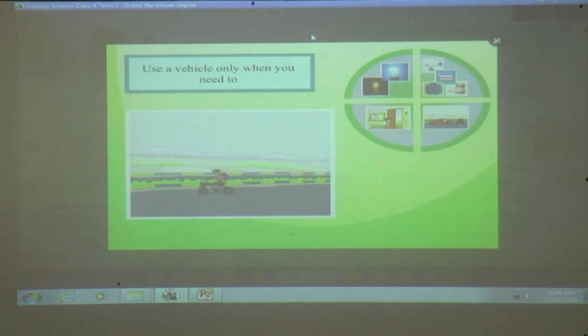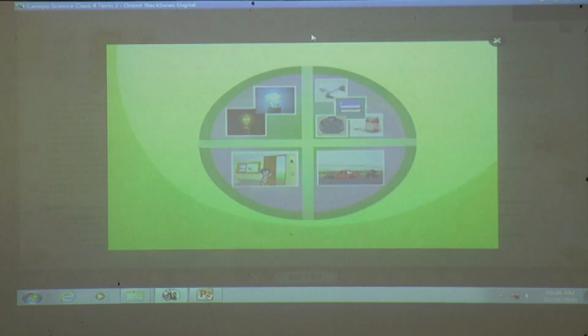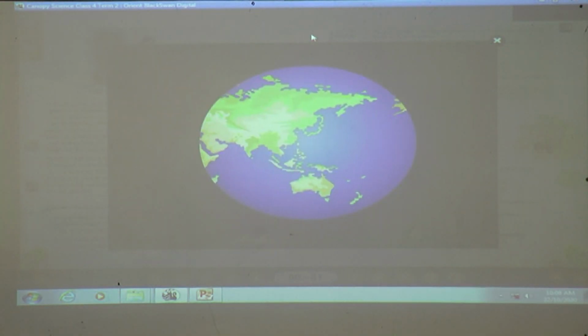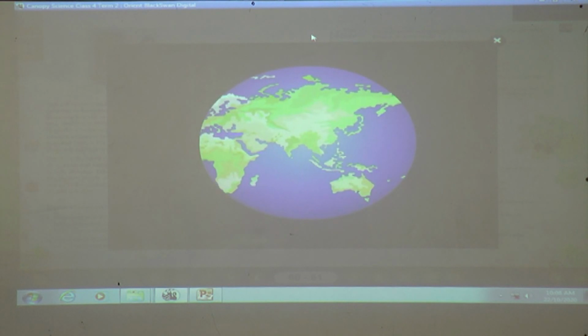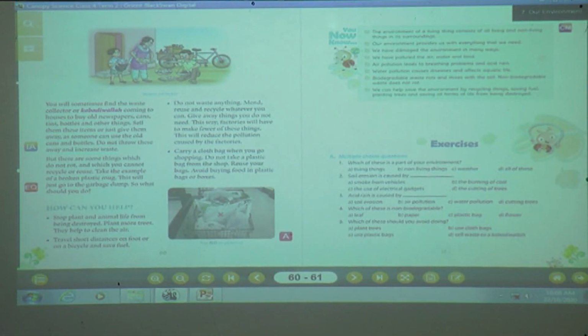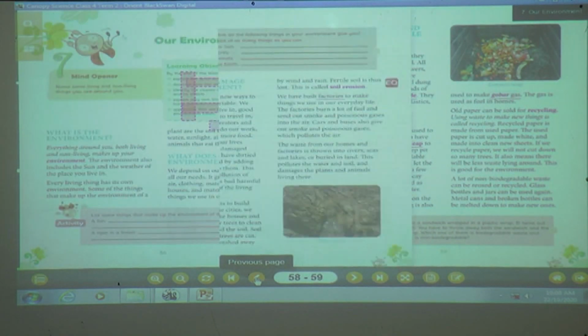Walk or use your bicycle if you can. Following these steps will help protect the environment. I hope you will follow these rules in daily life to protect our environment.